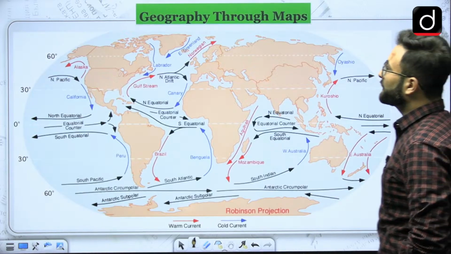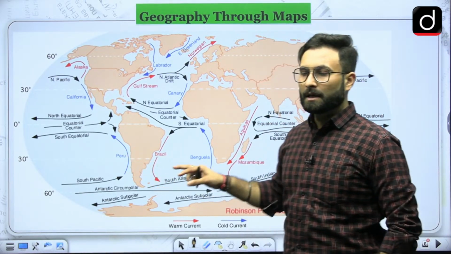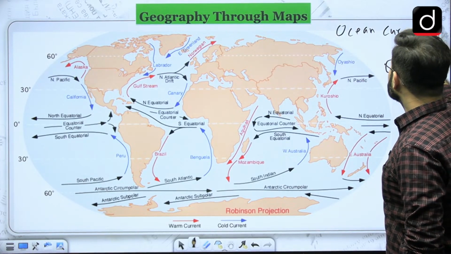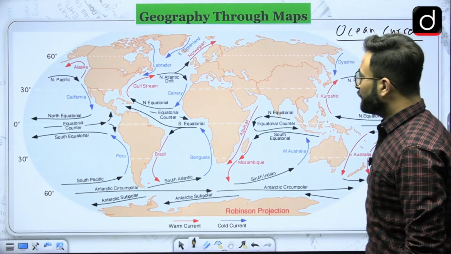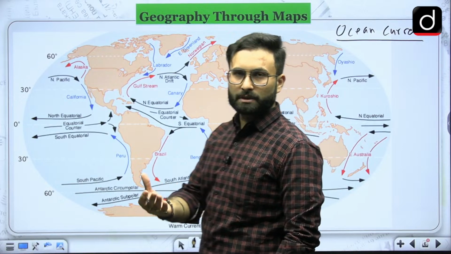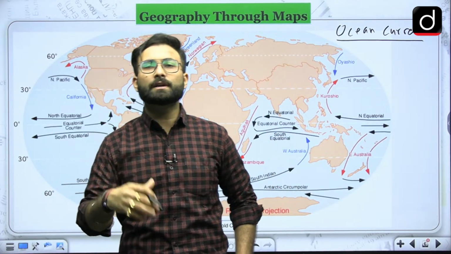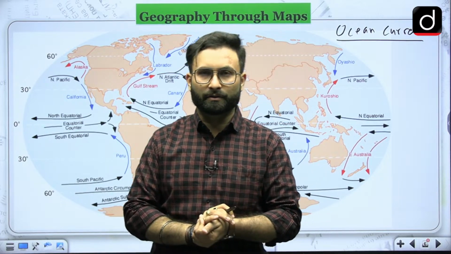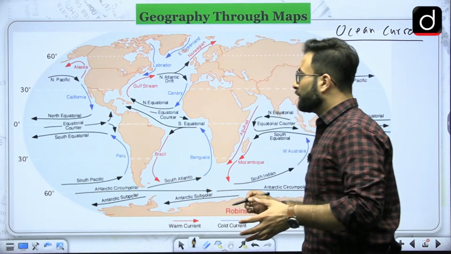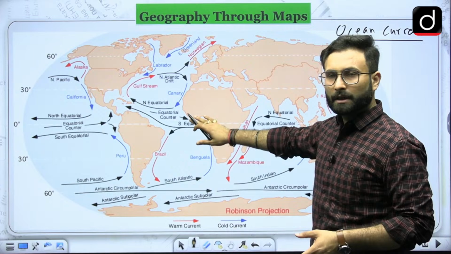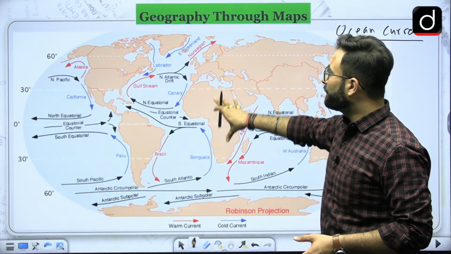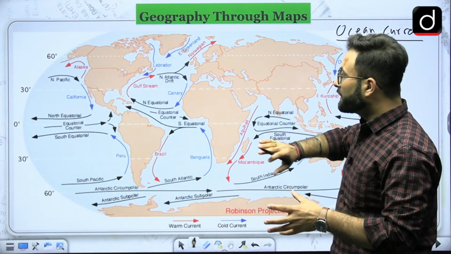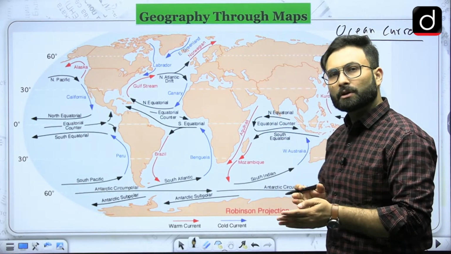Now coming to the next one, that is geography through map. Now in this map, there are various ocean currents which have been talked about. Now what is ocean current? When we look at the ocean water, the surface water of the ocean, along with whatever winds we have, like easterlies, westerlies, trade winds, whichever we are having in the different sections of the earth over here, you know that when we talk about the equator, we will be having different winds over here. Then when we come to the subtropical region, there will be different kind of direction in the wind. So now considering that particular direction, the ocean water also starts to move.